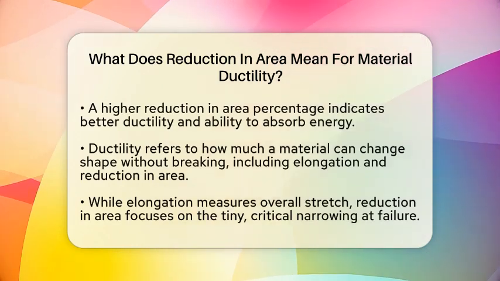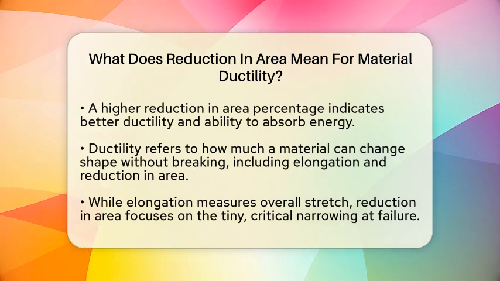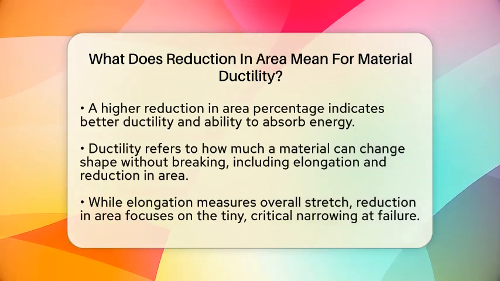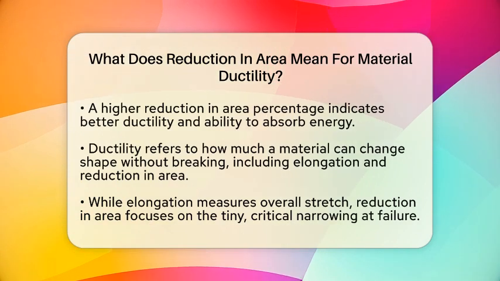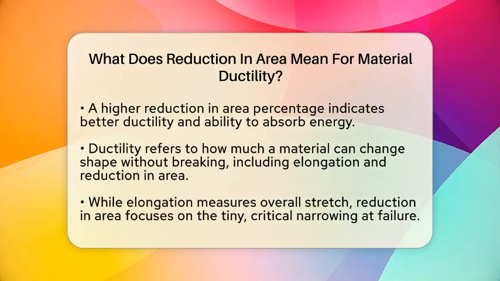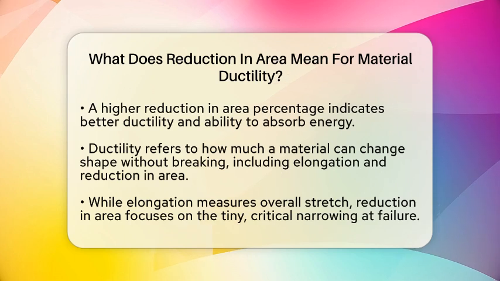A higher percentage means the material can undergo more localized deformation before failure. That's what we call good ductility. It shows the material can absorb more energy and stretch more without cracking suddenly.